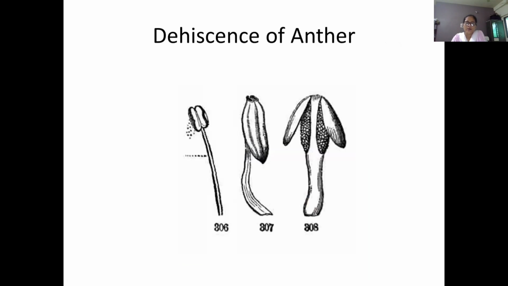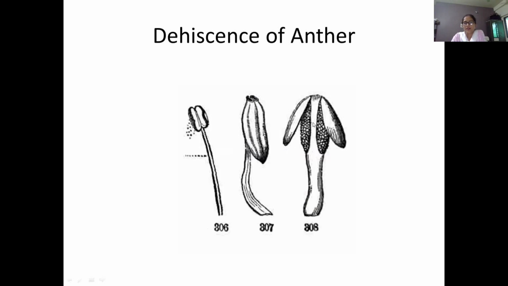Then dehiscence of anther. Anther dehiscence occurs in different types. In this diagram, you can see the anther split into two parts and some pollen grains removed from this anther. In the second diagram, you can see some pores above the anther, and after maturation, the pollen grains are released from these holes.